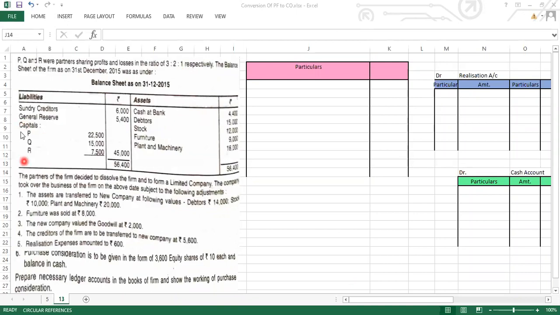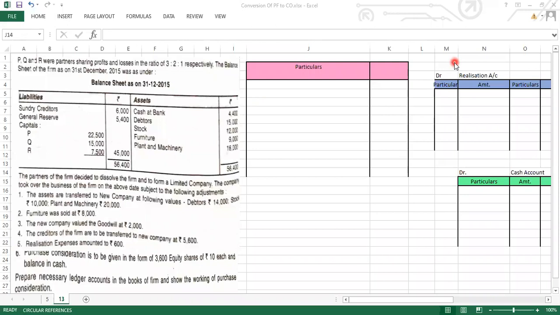Next one is the capital balance of P, Q and R is given. So whenever they are giving us the capital balance, where will it be recorded? It will be directly recorded on the credit side of the partners' capital accounts. Then we have assets which have been given over. So whatever the book value of the assets is, we write it down in the realization account. And if the revised value is given in other information, then those assets will be recorded even in the purchase consideration at the agreed value.